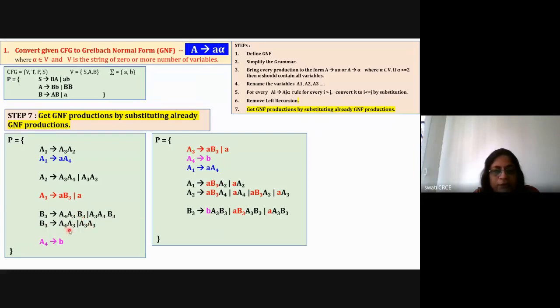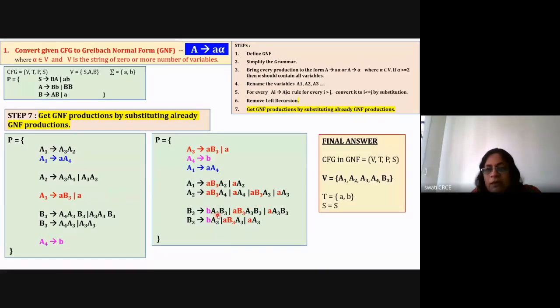B3 is equal to A4 A3, but A4 is b. So replace A4 with small b. So it is now small b A3, and A3 A3, so replace this A3 with small a B3 and a. So there are two values. So like this the rules are converted by using substitution. And now verify your answer. Each and every rule is starting with the small case letter, and after that there are all the variables. So the grammar is converted into GNF format.